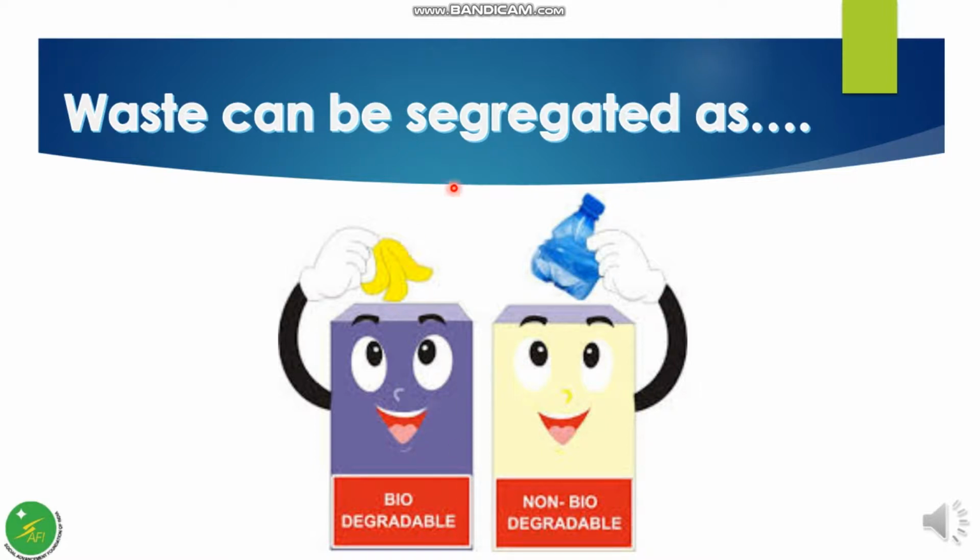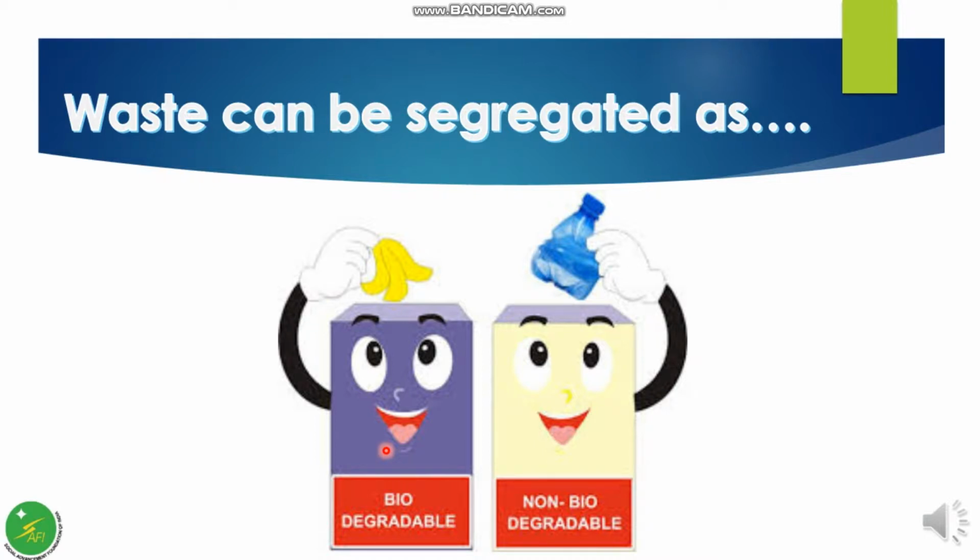Waste can be segregated as biodegradable and non-biodegradable. Biodegradable waste is a form of waste originating naturally from plant and animal sources which may be degraded by microorganisms.